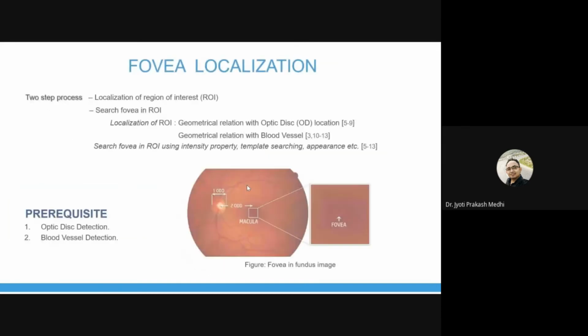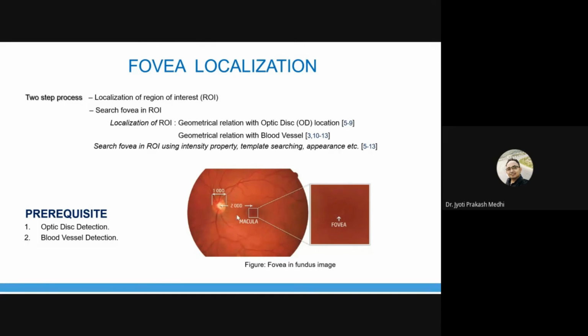Now moving on to fovea detection. Similar to the optic disc, the fovea can also be identified using a region of interest. The region of interest containing the fovea can be identified using the geometrical relation to the optic disc. As you can see, the fovea, or macula, lies temporal to the optic disc at a distance of 2 optic disc diameters.